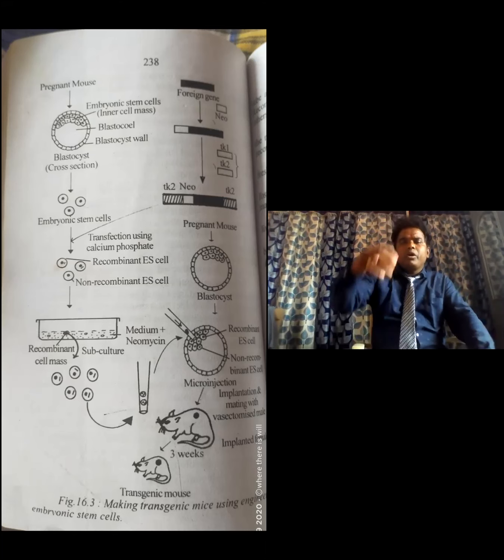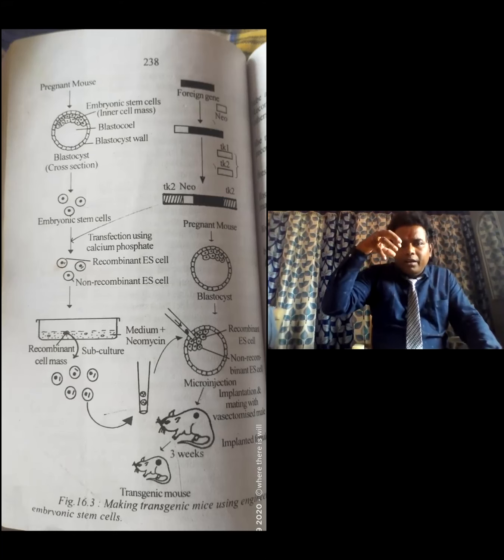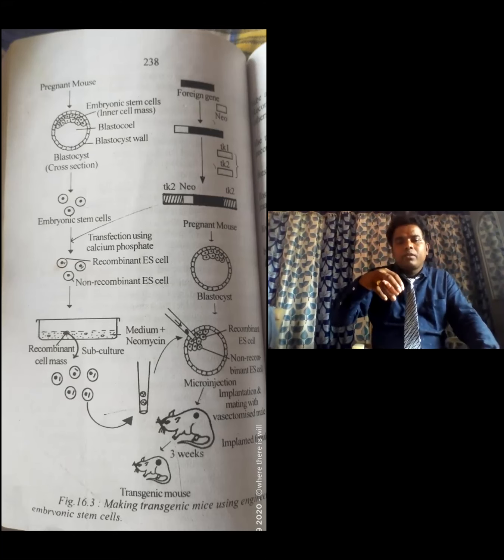The recombinant embryonic stem cells are collected by using a micropipette.